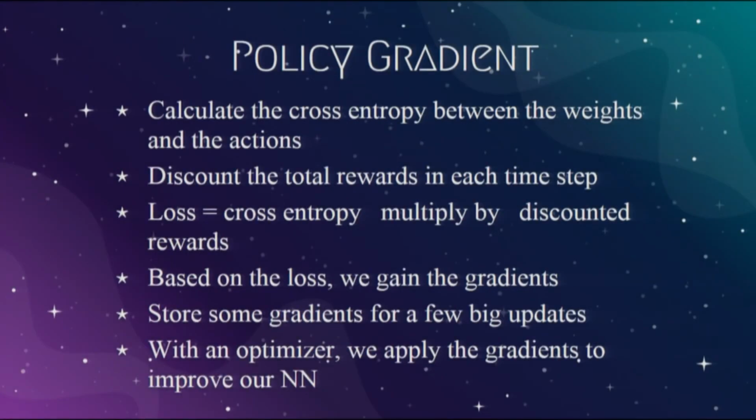For that purpose, we'll calculate the loss between the weights and the actions, and we'll multiply the rewards. Then based on the loss, we'll gain some gradients which we could apply to update our neural network. After we apply them to our optimizer, we'll test our agent to evaluate our result. In my case, it was kind of successful. But we also found some problems and difficulties. So let's welcome Jake again to talk about them.